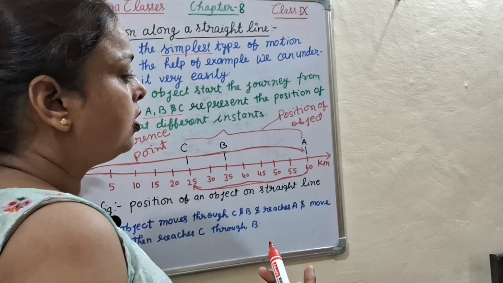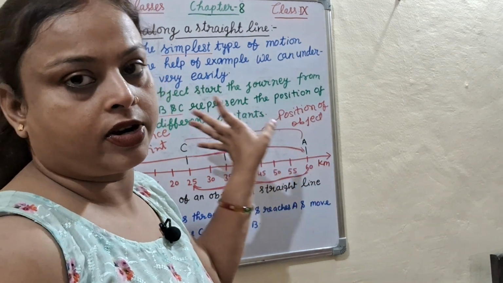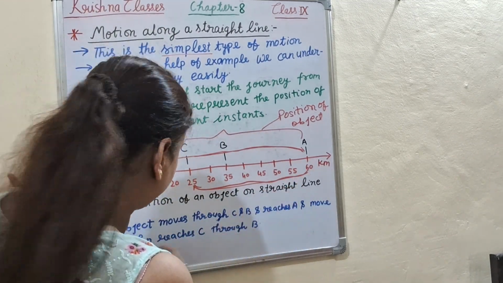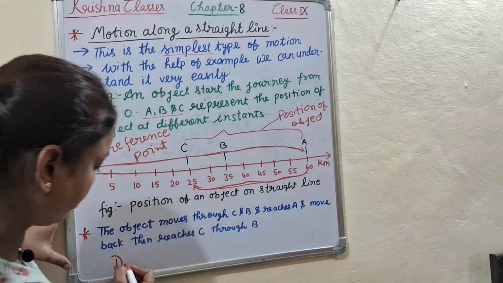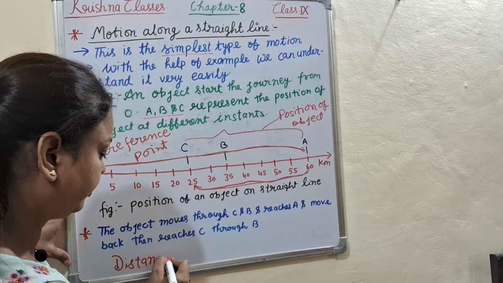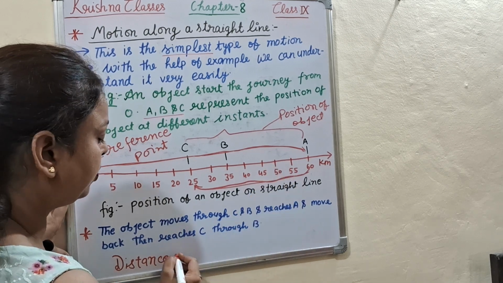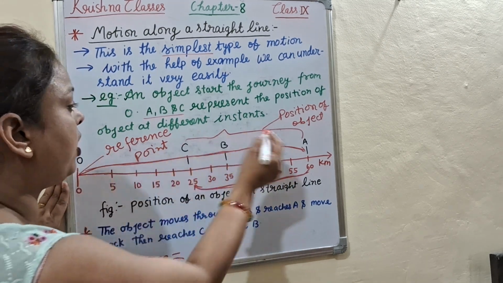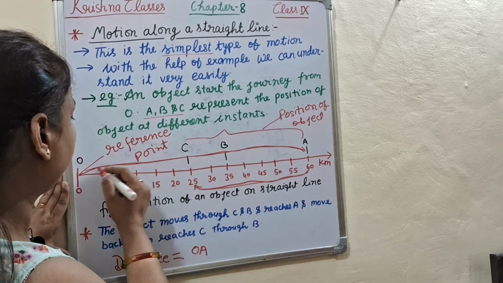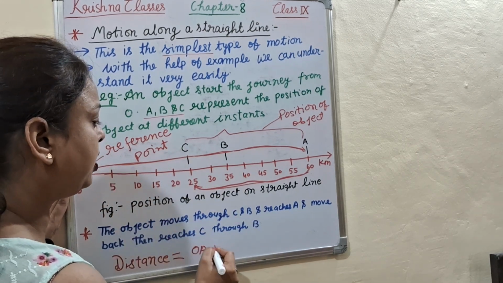Then how many kilometers has it covered? So the distance is equal to OA plus OC.